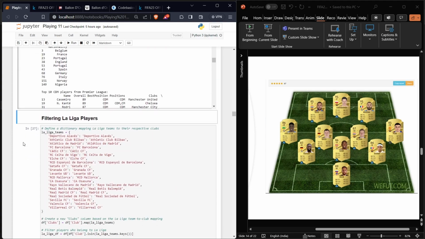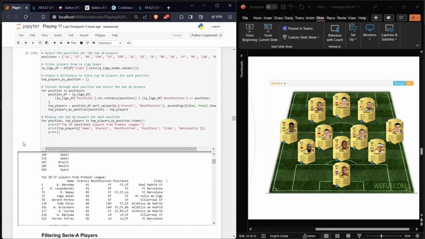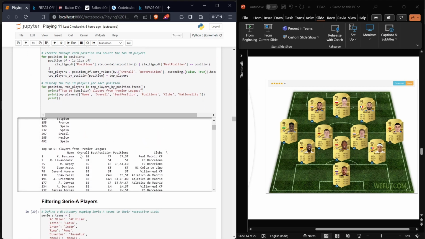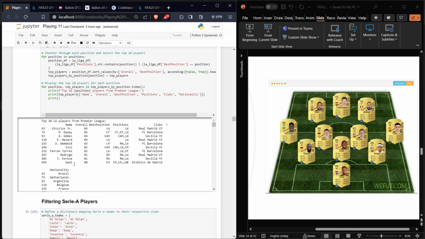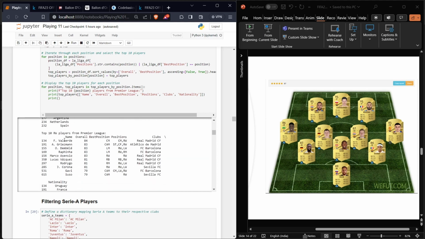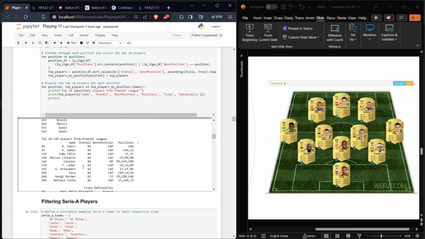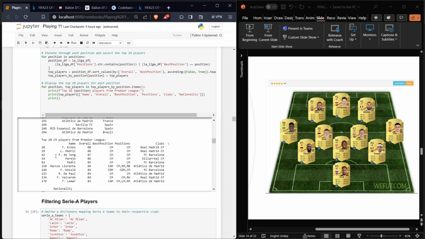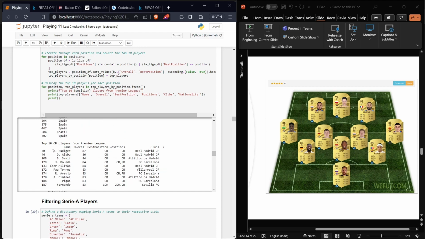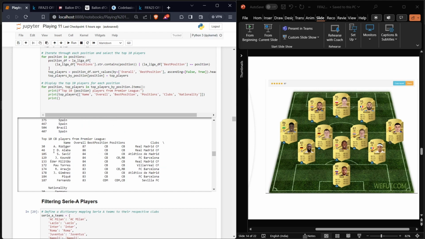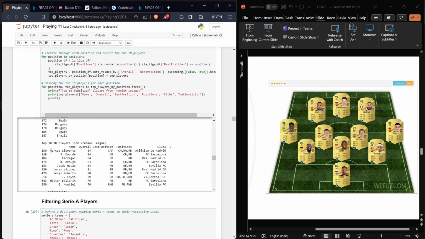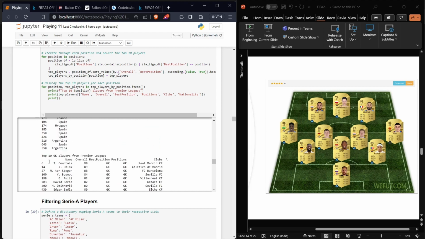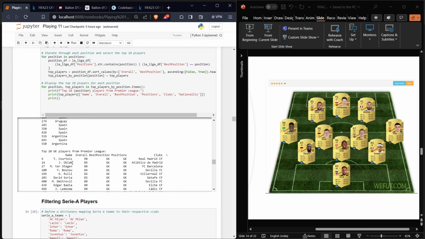The goalkeeper is going to be Ederson. Now for La Liga, which is the Spanish team, the same formation is followed here. So our strikers are going to be Benzema, Lewandowski, and Depay. For our left mid, we are going to be having Vinicius Junior, and for our right mid, we are going to be having Pedri. And for the central midfield, we are going to be having Toni Kroos along with Frenkie de Jong. For the centre back, we are going to be taking Rudiger, David Alaba, and Jules Kounde. The goalkeeper is going to be Jan Oblak.